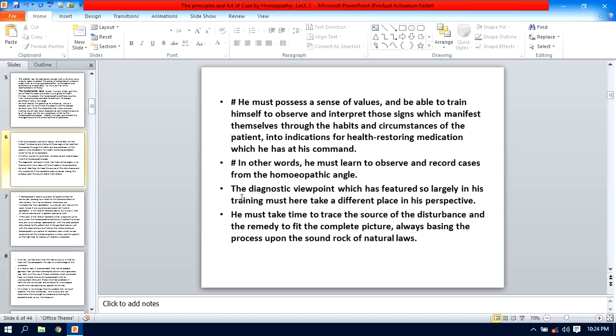But this angle of the diagnosis of the disease, the homeopathic physician should not apply, or should not try to diagnose the disease for the selection of medicine, isn't it? Yes, you diagnose the disease, but your viewpoint is very different. The diagnostic viewpoint, which has featured so largely in his training, must here take a different place.